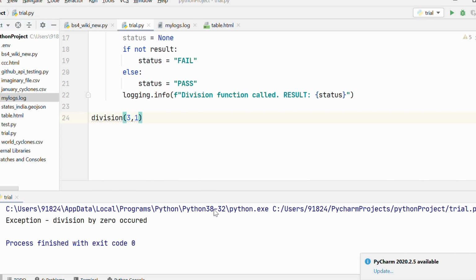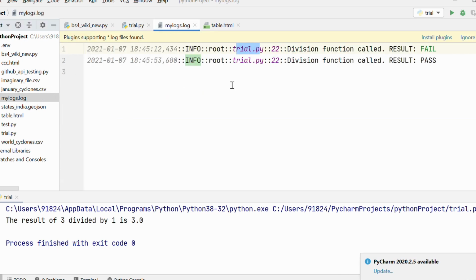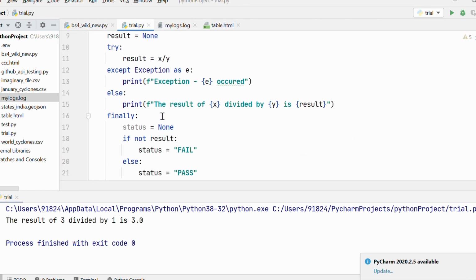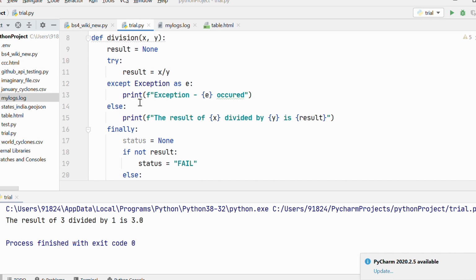Now let's go ahead and try to divide it by something else. So I'm going to say 3 by 1. So it says the result of 3 divided by 1 is 3.0. And now if I go to my logs file, as you can see we have a second log created here and the result is pass. So you can see every time you call the division function, and we have successfully achieved error handling by using these 4 blocks: try, except, else, and finally.